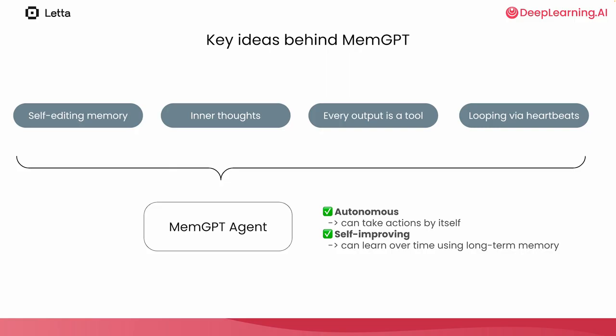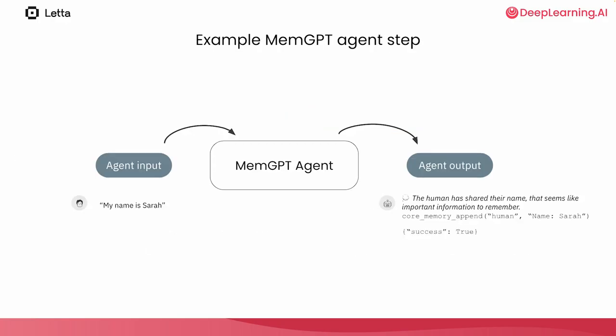We call MemGPT agents autonomous because they can take actions by themselves while looping. We call MemGPT agents self-improving because they can edit their own long-term memories over time. Let's walk through an example MemGPT agent step. Here, the agent receives a new message from the user. "My name is Sarah." The MemGPT agent first generates some inner thoughts. "The human shared their name. That seems like important information to remember." I agree. Next, you can see that the agent calls a memory function to save this new fact to its permanent memory bank.